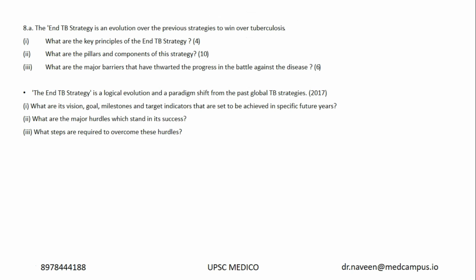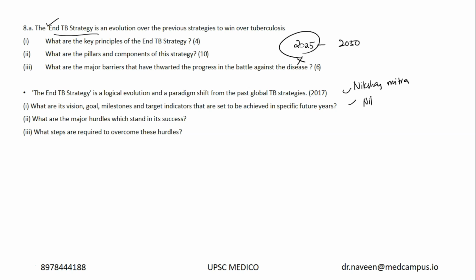Now, the End TB strategy. Very important. If there is no TB, there's no paper. The various areas TB has come. Now, even in PSM also, India has taken a pledge that instead of 2030, by 2025 itself, we are going to end TB. That's the reason there's so much stress on the End TB strategies. There are new policies like Nikshay Mitra. Okay, next year they might ask questions on this.